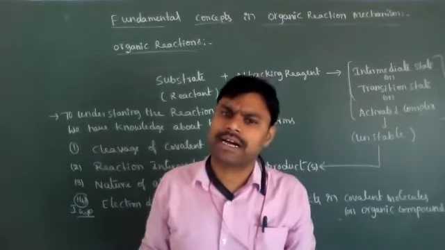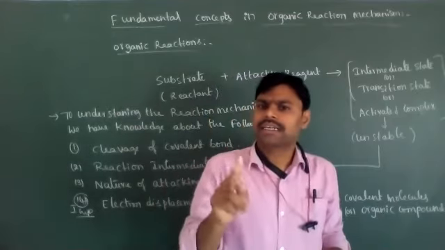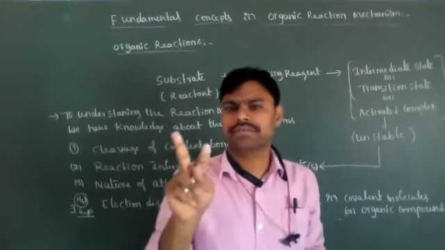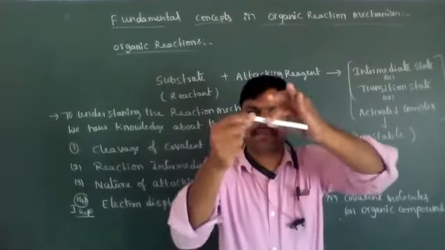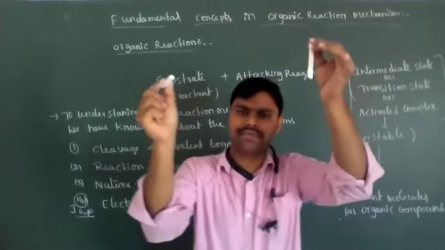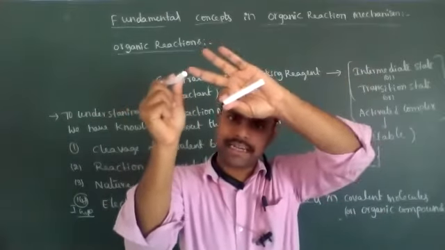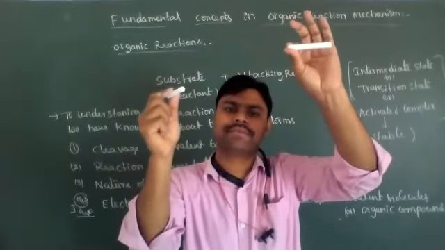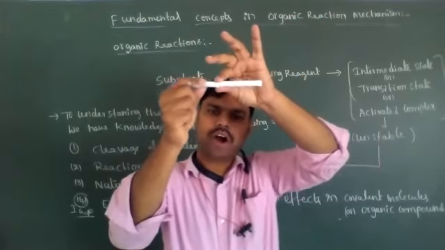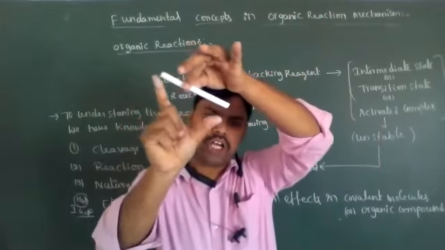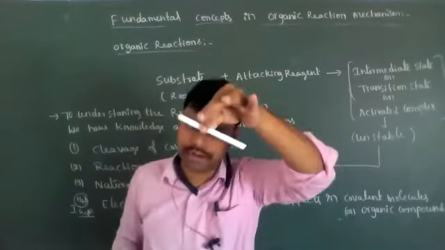Actually, what is a bond, dear students? The covalent bond is nothing but sharing of two electrons between the two bonded atoms. For example, this is one bonded atom, and this is another bonded atom. This atom is contributing one electron, and this atom is contributing one electron. The two electrons are shared between the two bonded atoms in a covalent molecule. That bond is known as a covalent bond.